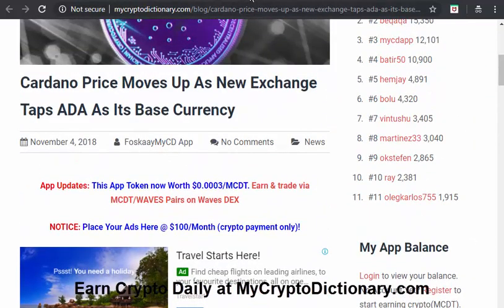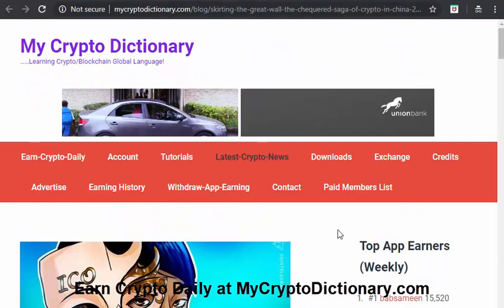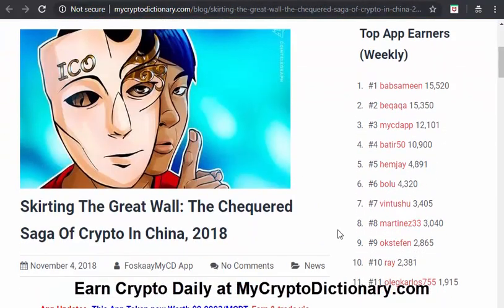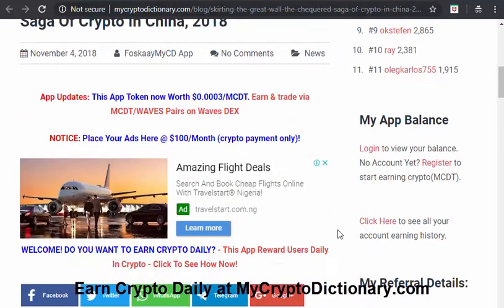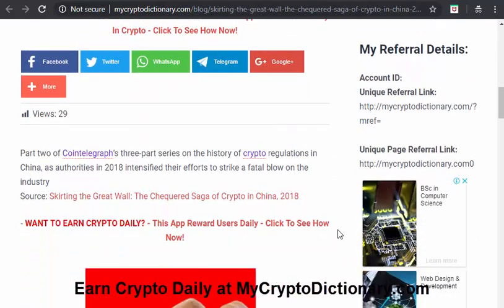The next one is about skirting the Great Wall, the checkered saga of crypto in China 2018. That's interesting. It seems China is coming up again with cryptocurrency after a very harsh atmosphere that was created against a lot of platforms in 2017. It seems a lot are coming up again.